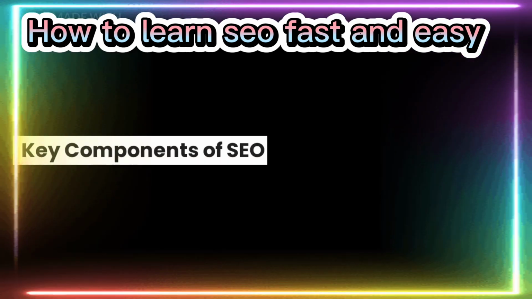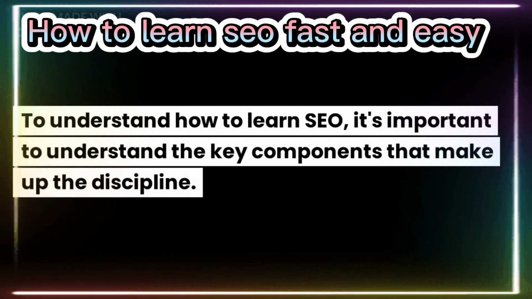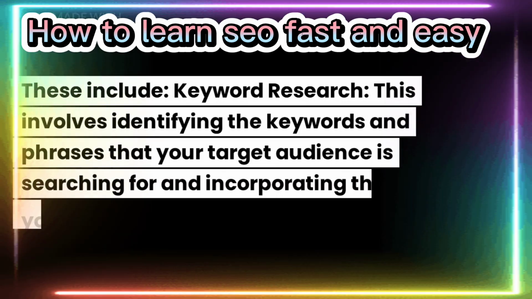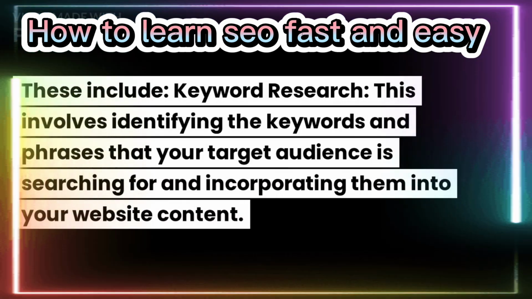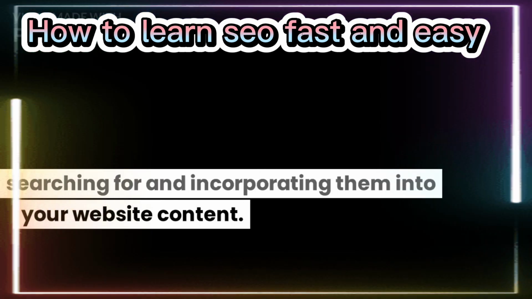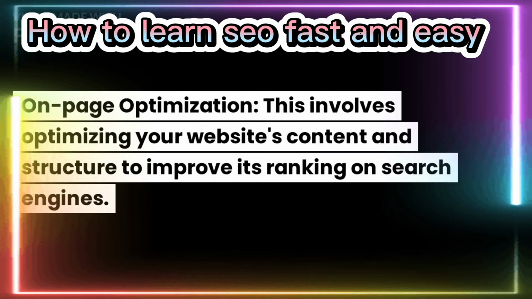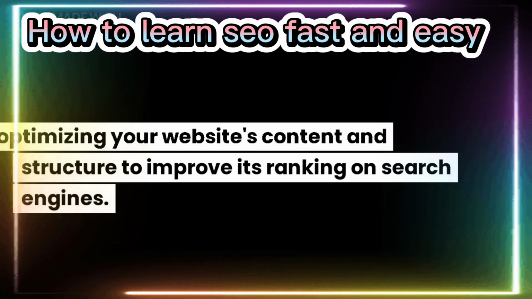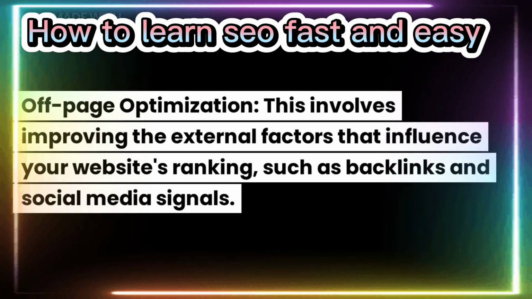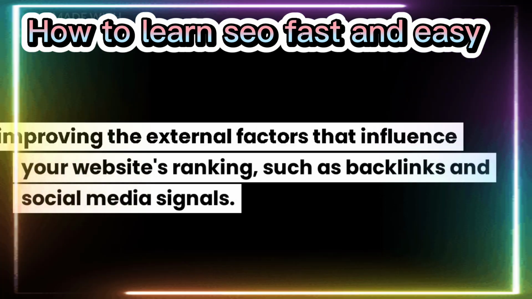Key components of SEO. To understand how to learn SEO, it's important to understand the key components that make up the discipline. These include keyword research. This involves identifying the keywords and phrases that your target audience is searching for and incorporating them into your website content. On-page optimization. This involves optimizing your website's content and structure to improve its ranking on search engines. Off-page optimization. This involves improving the external factors that influence your website's ranking, such as backlinks and social media signals.